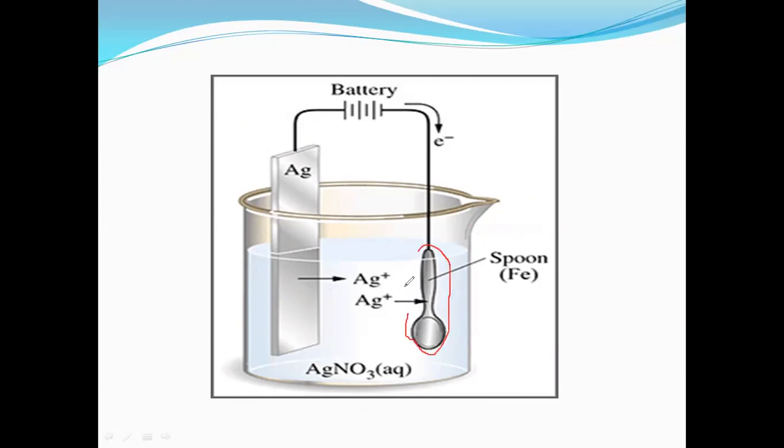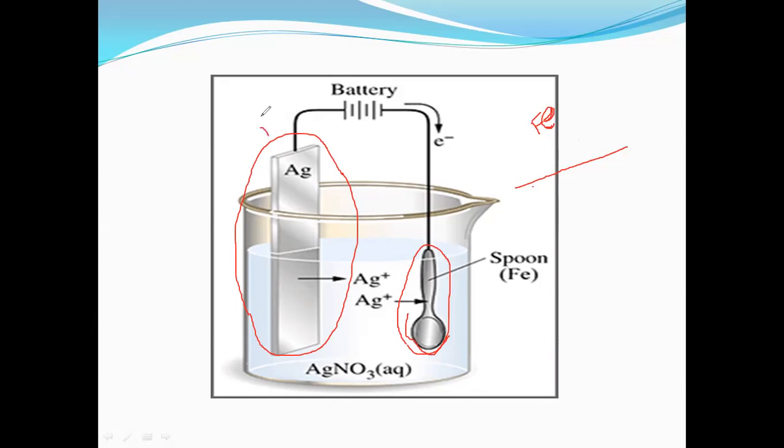When we are taking silver with iron, then what will happen? Just concentrate, it is a very easy concept. In the electrochemical series, when we are comparing silver and iron, the silver should be oxidized and the iron should be reduced. Now, see this, what will happen here?